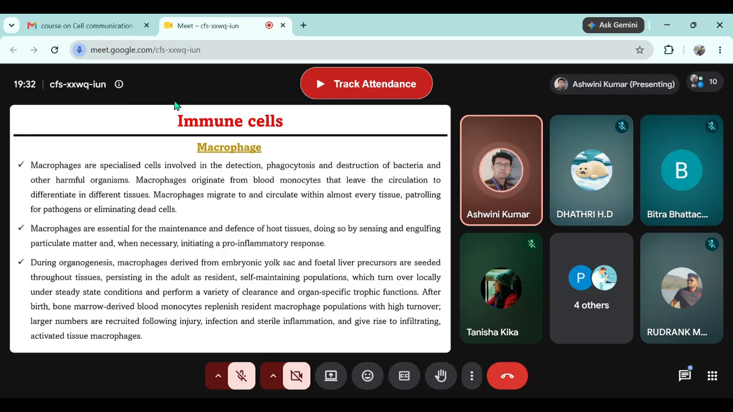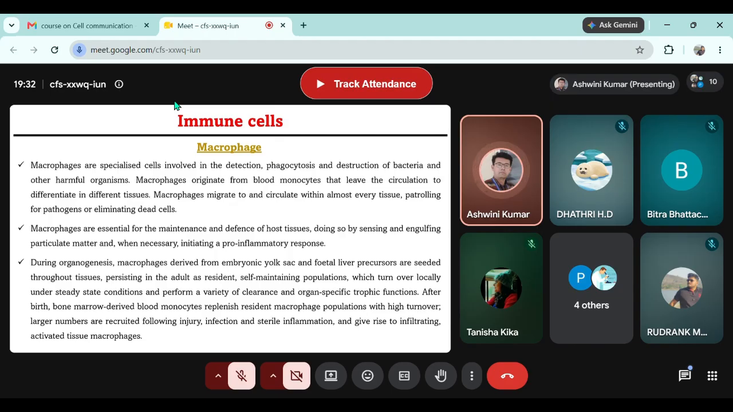Macrophages are essential. Though macrophages are not in circulation, when I say macrophages patrol, that means, see, when monocytes enter the tissue, they become macrophages. Now, one of the primary roles of macrophages in tissue is to collect the pathogenic sample, take the sample to the lymph node, and then activate the T cell and B cell.